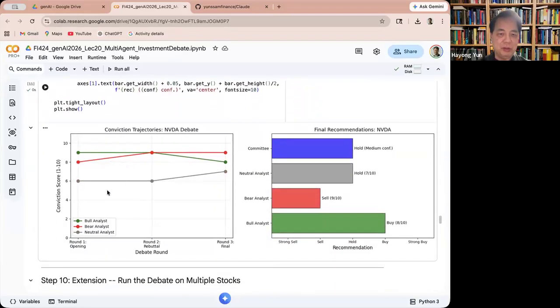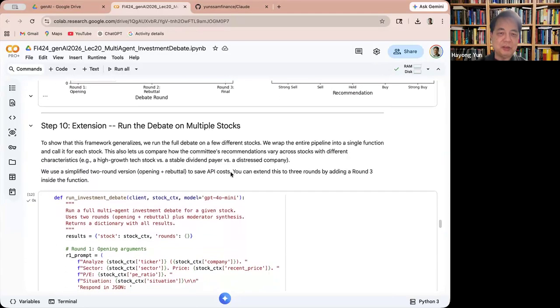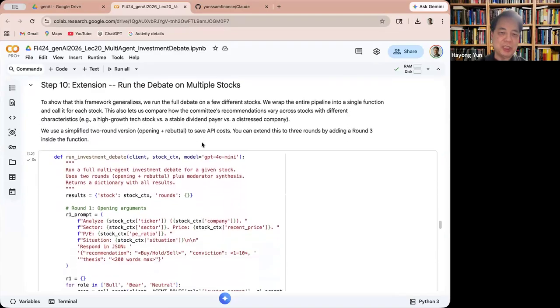So the bear analyst's conviction actually increased, the bull analyst's conviction slightly decreased, and the neutral analyst, well, slightly increased its conviction. And you can run the debate on multiple stocks.